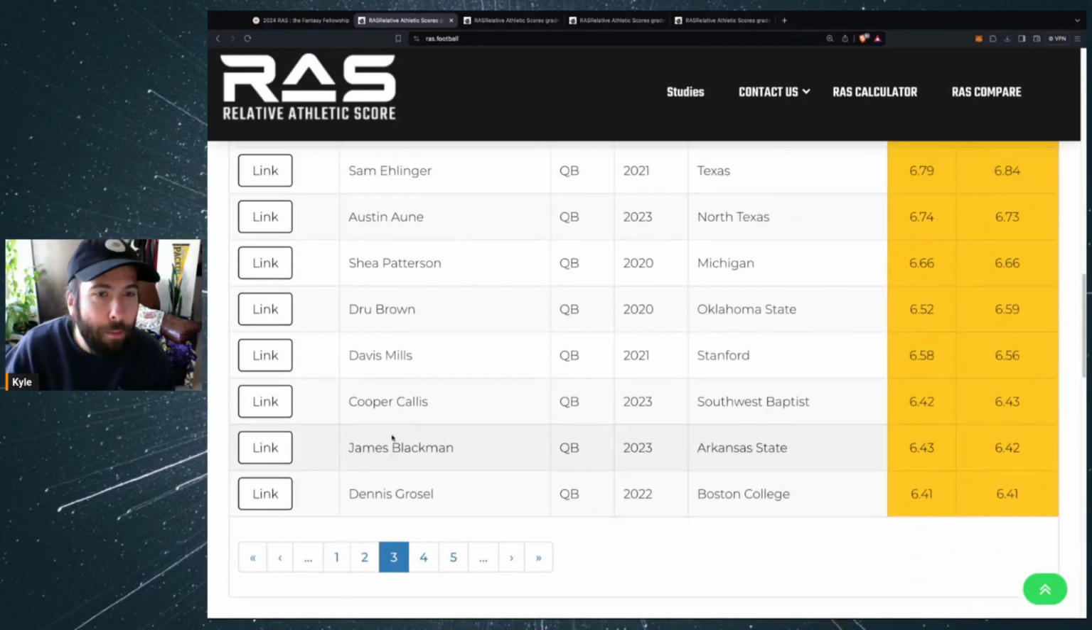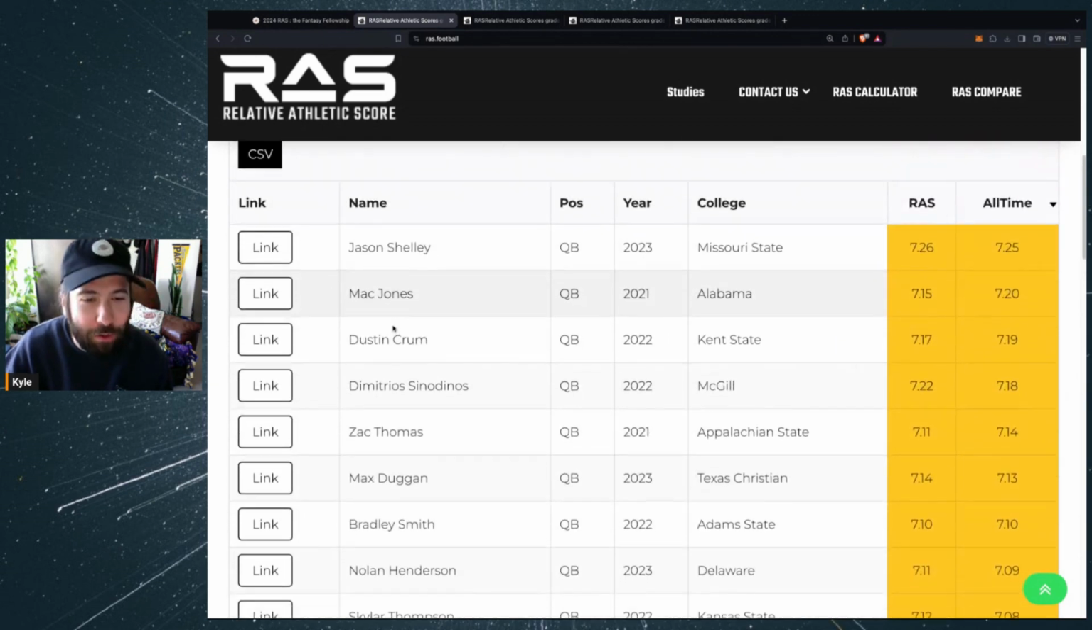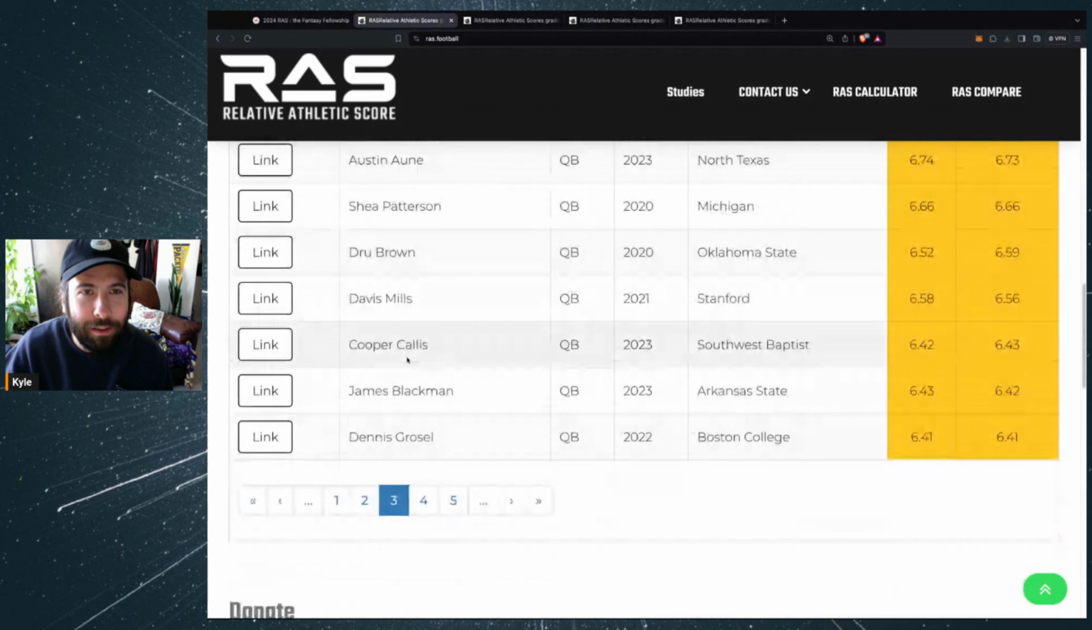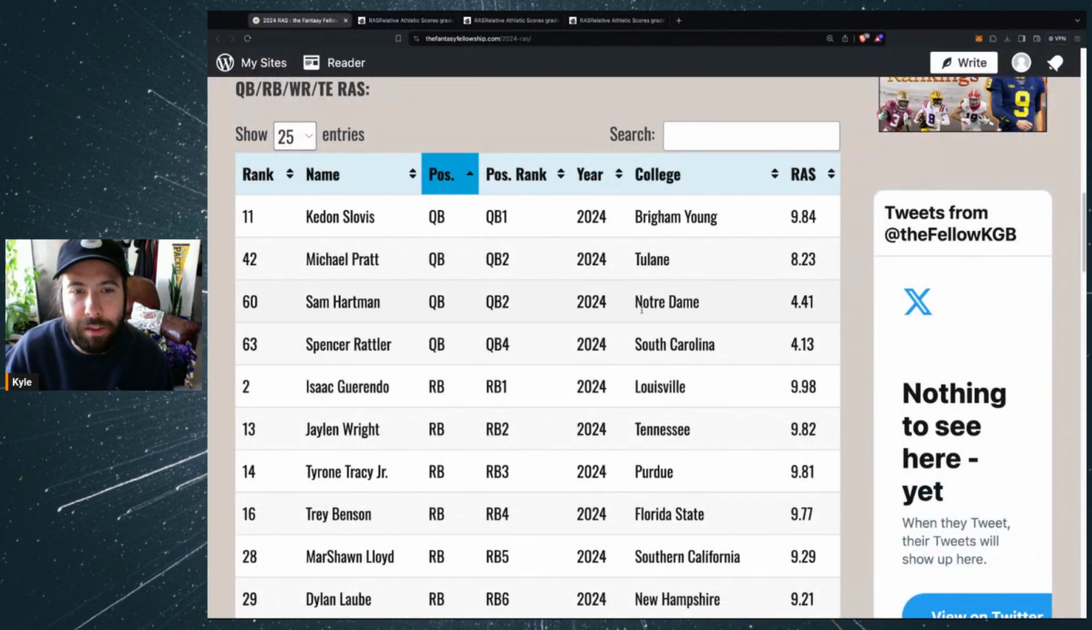So overall, I'm not going to take too much away from the RAS scores. Mac Jones, who just got traded today to Jacksonville, I believe. So quarterbacks, it is kind of what it is. We'll wait and see if those guys get any numbers in here. But let's move on to the running backs.